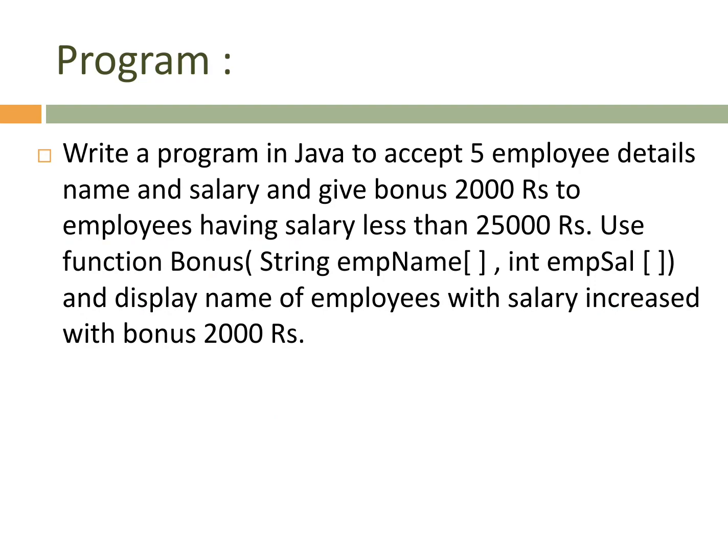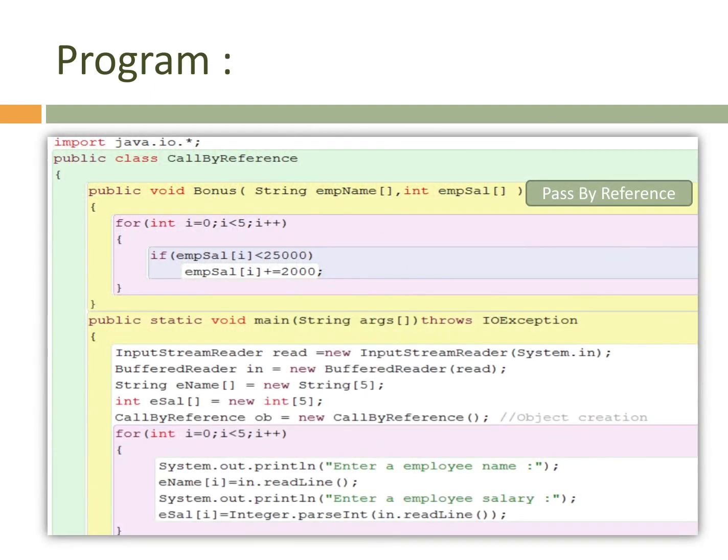We have to do all this by using a function bonus, whose prototype accepts string employee name and int employee salary, both in array format, meaning we are using non-primitive values and sharing addresses. Display the names of employees with the salary increased by the bonus of 2,000 rupees. We have to display it in C.